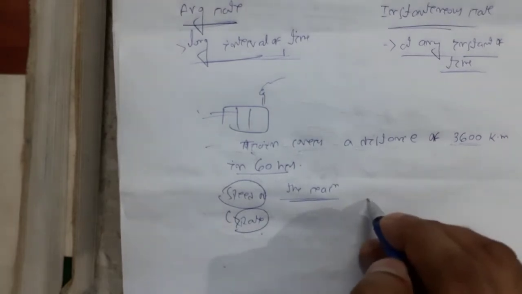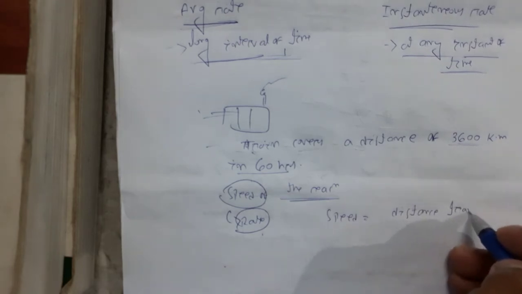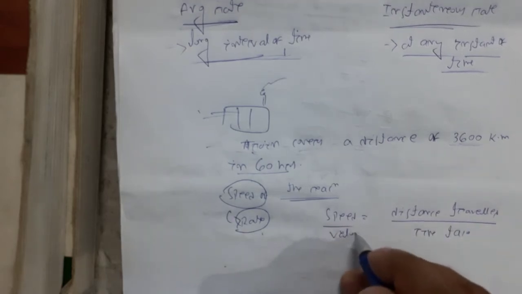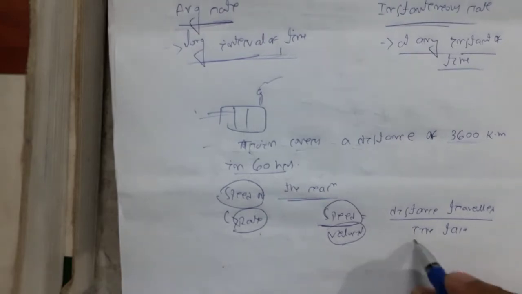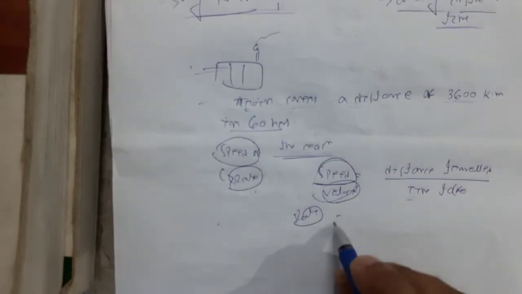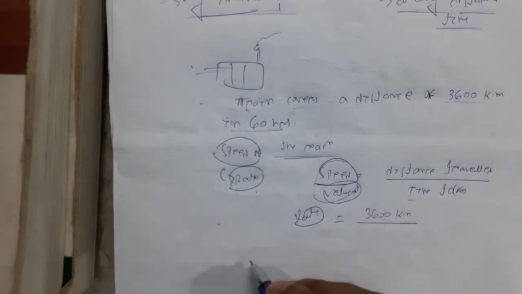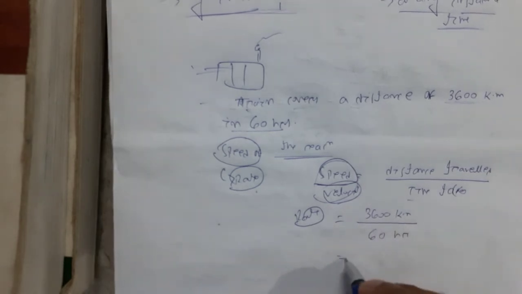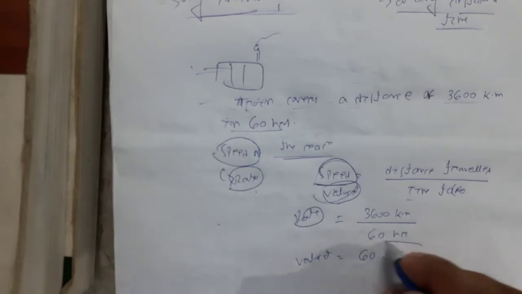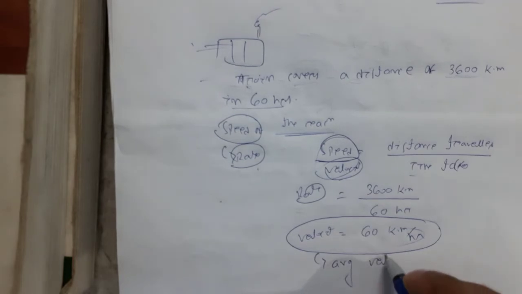Speed means distance traveled divided by time taken. Speed is also velocity, distance traveled by time taken. It is also one type of rate of the train. So here I can say that distance traveled 3600 kilometer divided by time taken will be 60 hours. So what is the velocity or speed? That is 60 kilometer per hour. And this 60 kilometer per hour velocity is the average velocity.